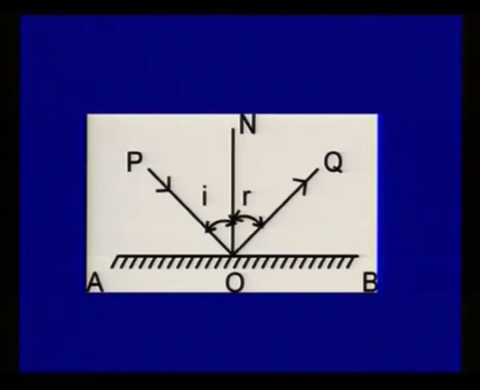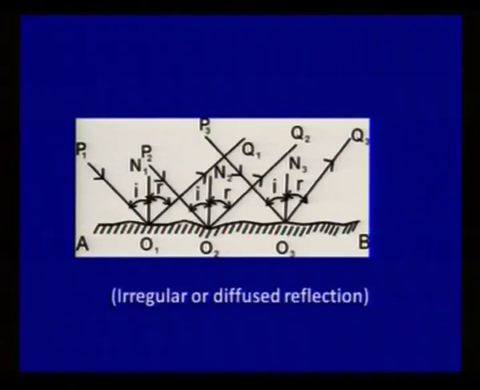So angle I is always equal to angle R. But if the surface is not smooth and rigid, then diffused reflection takes place. This is the diagram of diffused or irregular reflection.